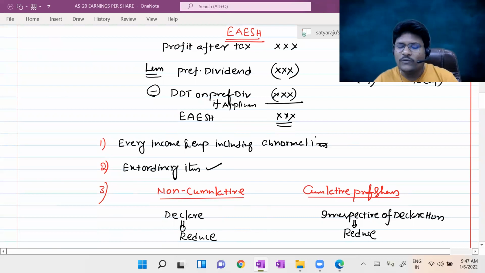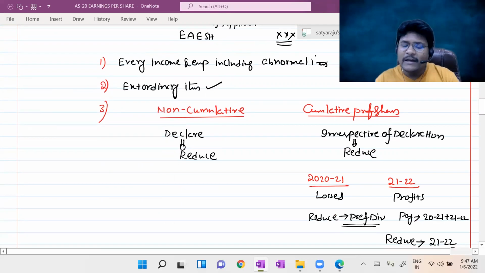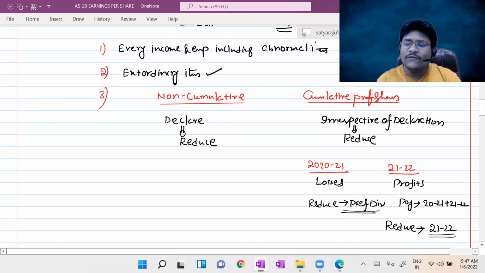Some more important points we discussed about the earnings available to equity shareholders. Every income and expenditure including abnormal items should be considered. Extraordinary items as per AS5 should also be considered for the purpose of calculation of EPS. In case of non-cumulative preference shares, only if dividend was declared should we reduce it. But in case of cumulative preference shares, irrespective of whether dividend is declared or not, we can reduce that particular year's dividend.